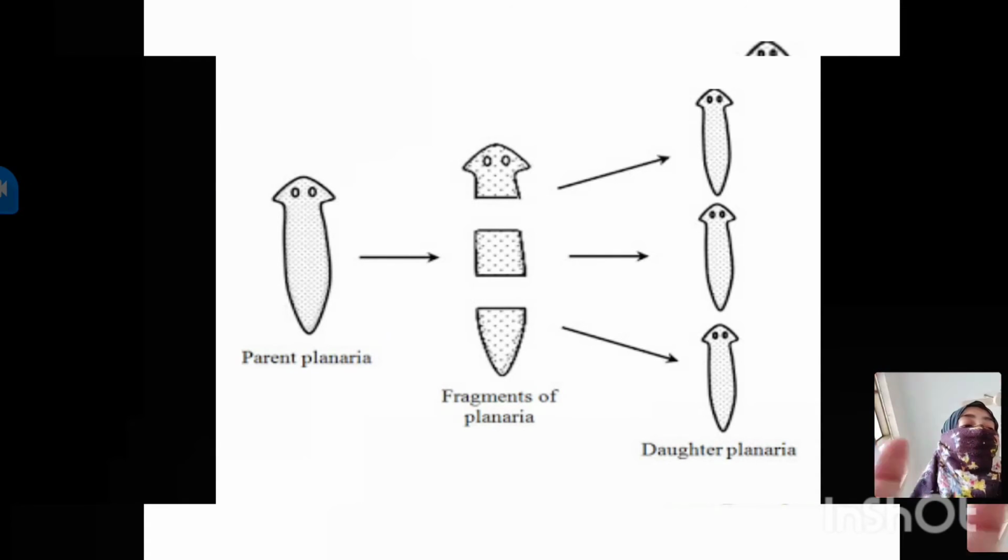So here I have taken one example of planaria. This parent planaria divides into 3 fragments and each fragment becomes an individual planaria. So this is the fragmentation method. Let's take its example.